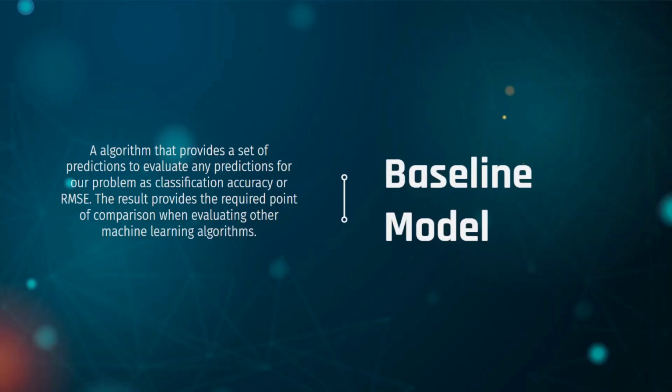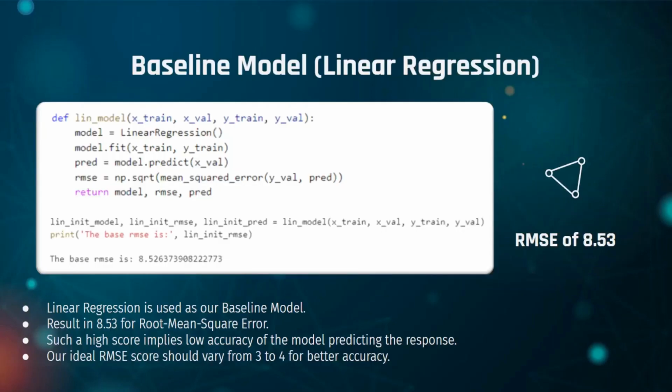Before further exploring the dataset, a baseline model was trained by using the linear regression model. It was trained with all the features in the dataset, producing a root mean square error of 8.53, which should be the worst score from now. This will be a benchmark RMSE value, and any model that was trained after should achieve a better, or in other words a lower, RMSE than the one from the baseline model.